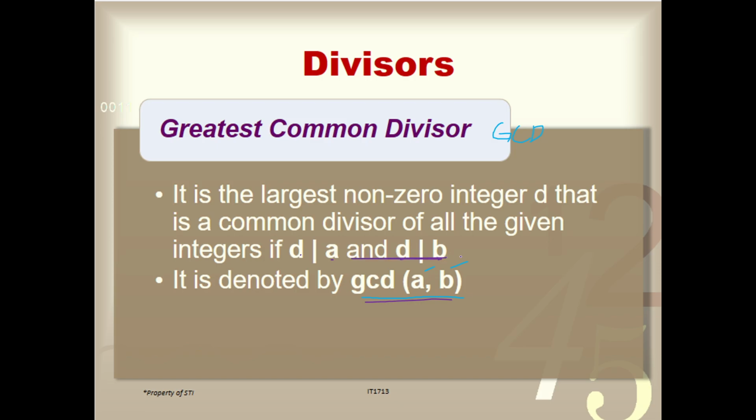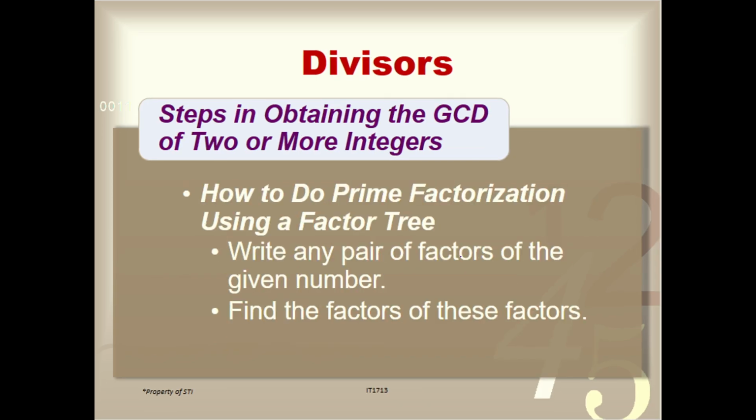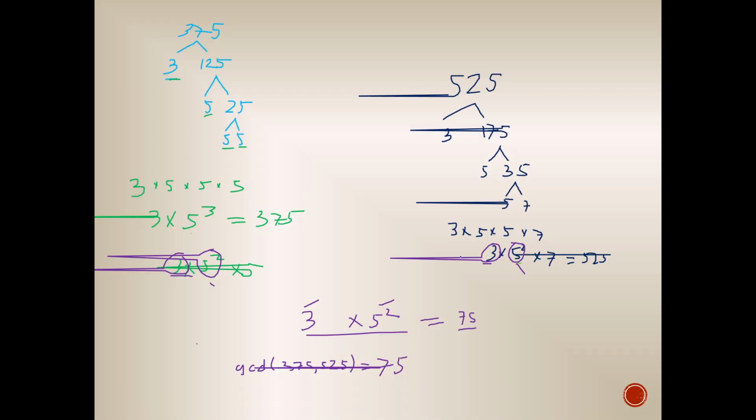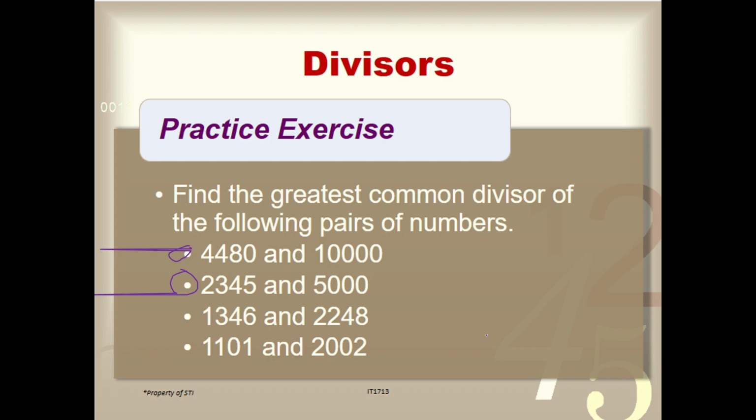So, dapat d divides b. And we can use prime factorization to determine the factors. And after natin prime factorize yung number natin, determine natin yung commonalities nila, common elements kumbaga. And simplify, we could get the GCD. And ito yung assignment ninyo, dalawa lang.